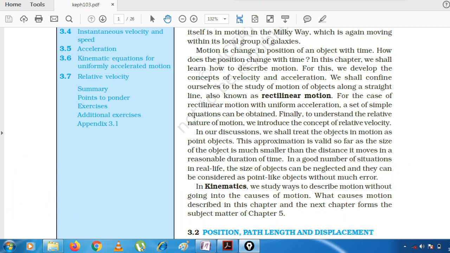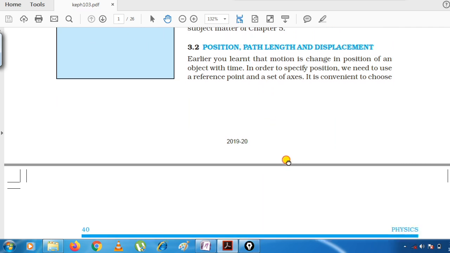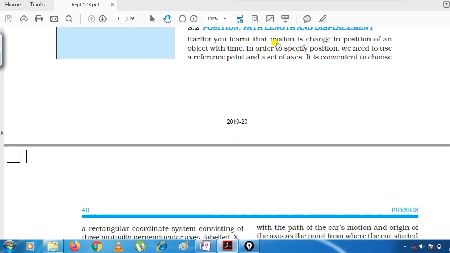After this, what do we have next? Next is position, path and displacement. Now what is position? Suppose there is a body and that body is at point O. Now what is the position of this point O? The position of this point O you can find out with the help of a reference point.